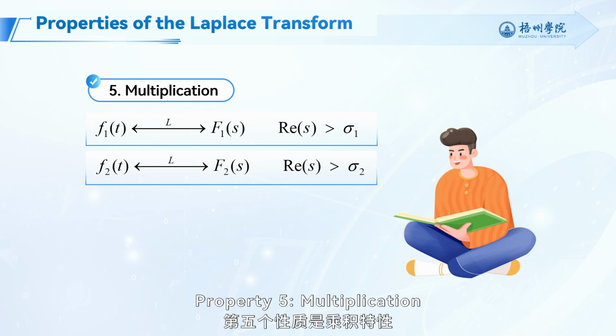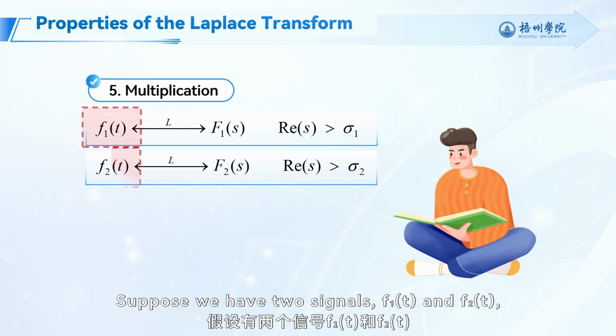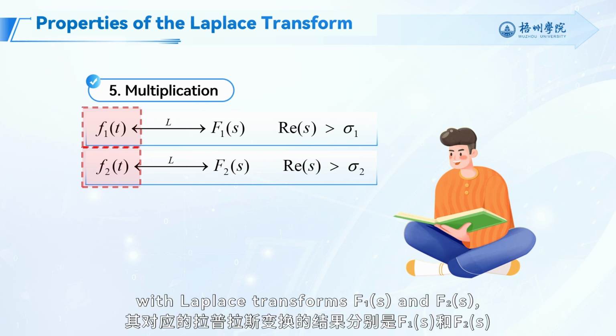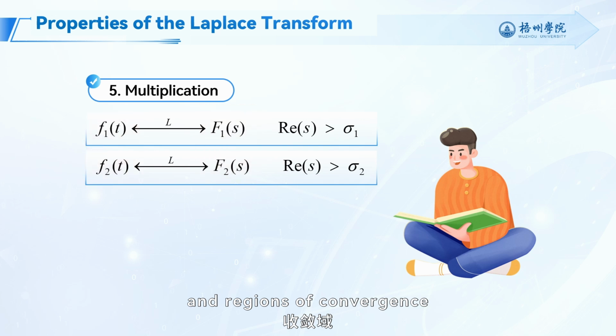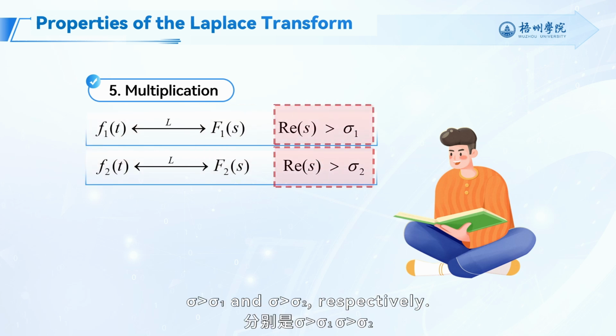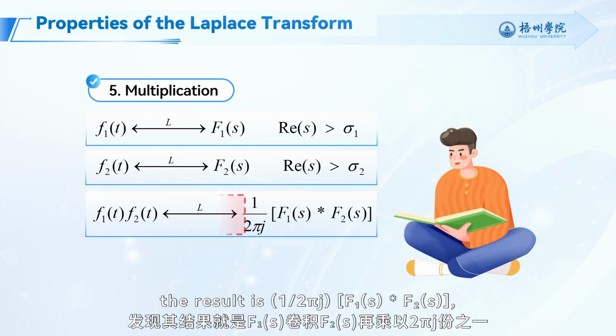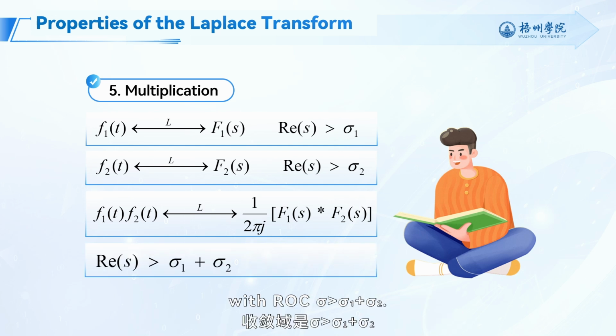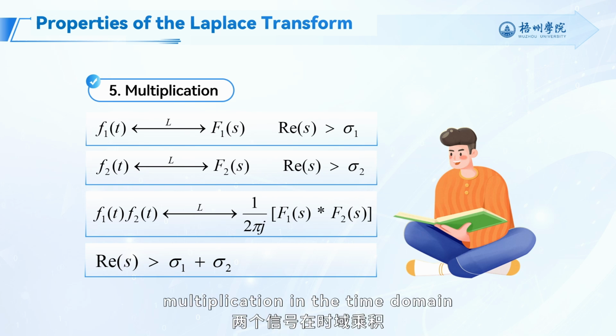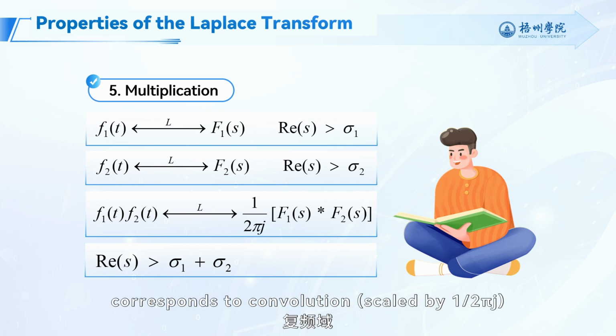Property 5, multiplication. Suppose we have two signals, f1(t) and f2(t), with Laplace transforms F1(s) and F2(s), and regions of convergence sigma greater than sigma 1 and sigma greater than sigma 2 respectively. If we multiply f1(t) and f2(t), and then take the Laplace transform, the result is 1 over 2 pi j times the convolution of F1(s) and F2(s), with ROC sigma greater than sigma 1 plus sigma 2. In short, multiplication in the time domain corresponds to convolution, scaled by 1 over 2 pi j, in the complex